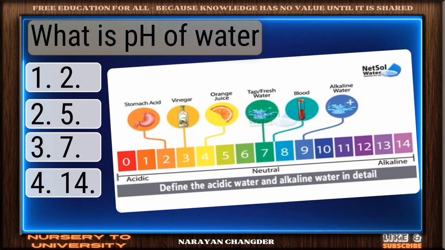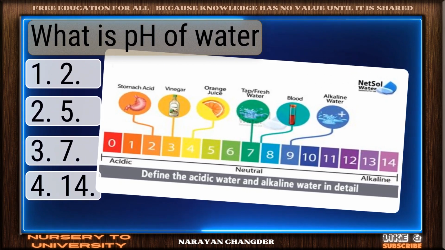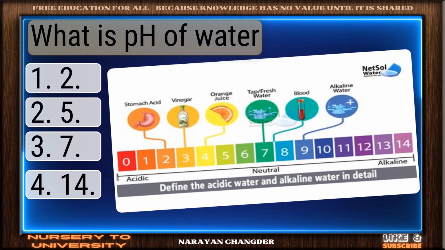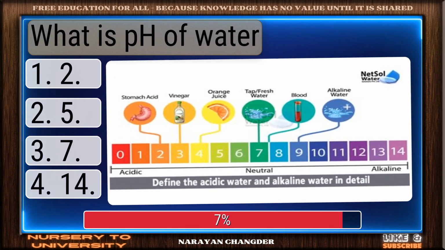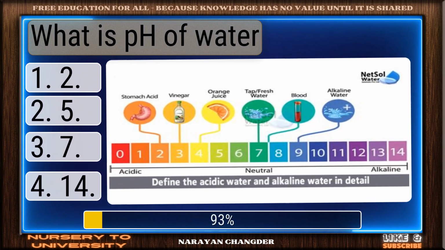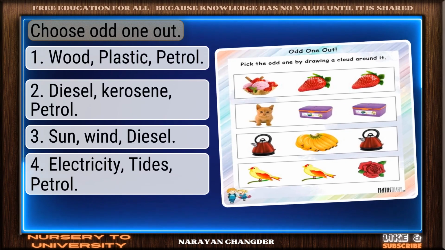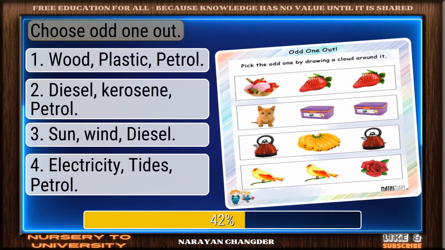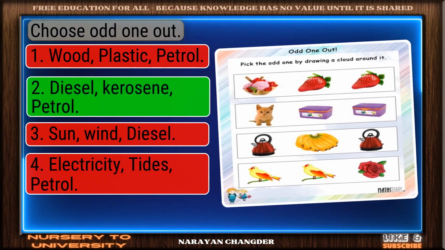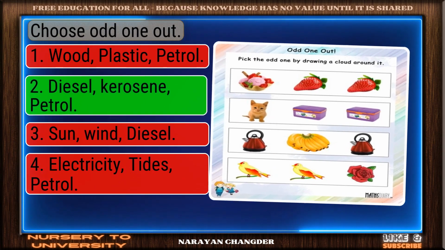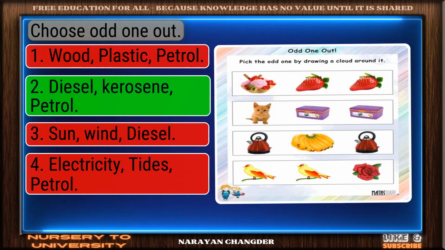Can you solve all these Class 10 Science Chapter 16 Management of Natural Resources questions? What is free of water? Excellent choice. Sen is right. Choose odd one out. Right choice. Diesel, kerosene, petrol is best.